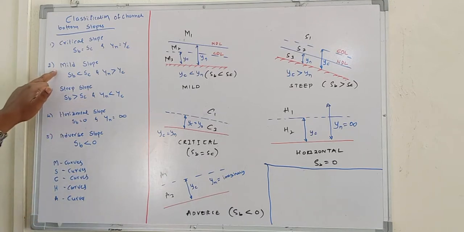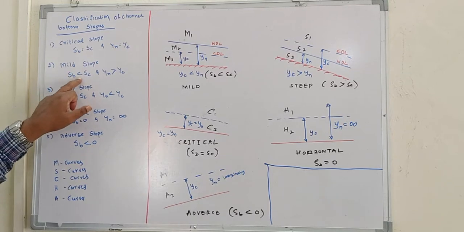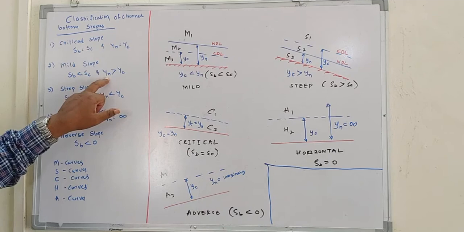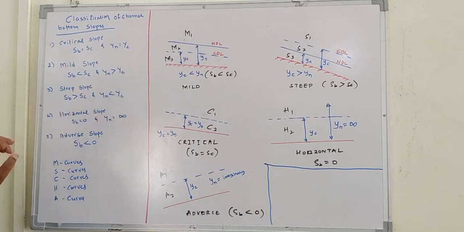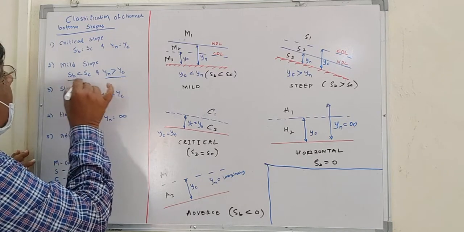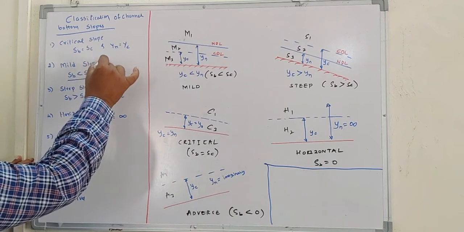Mild slope means the condition where the channel bottom slope is less than the critical slope and the normal depth of flow is greater than YC. If this condition is satisfied, then you can say this is the mild slope. Such a type of slope is called mild slope.